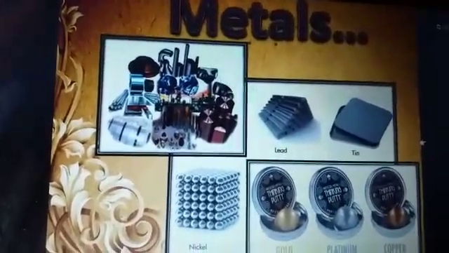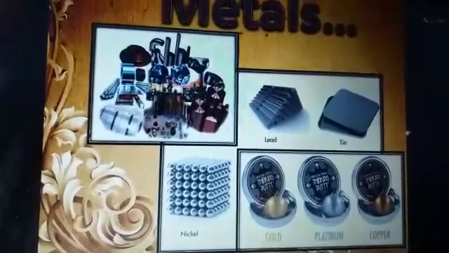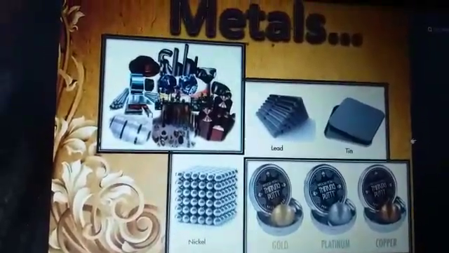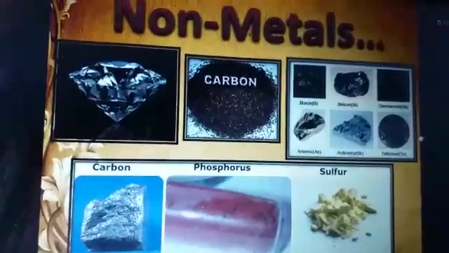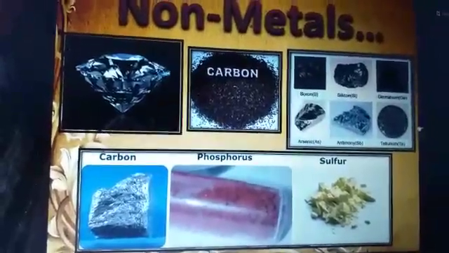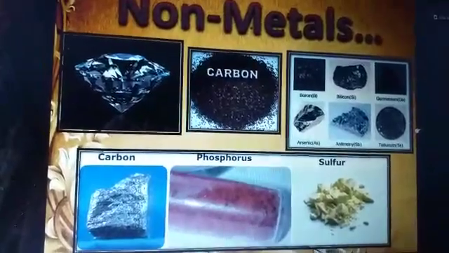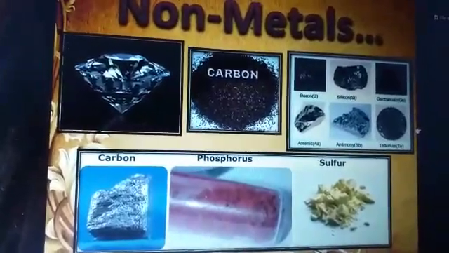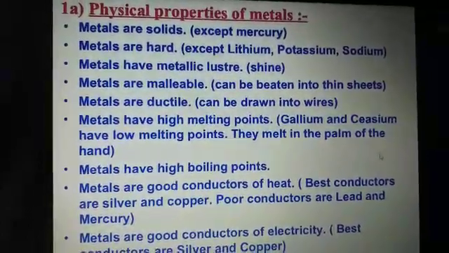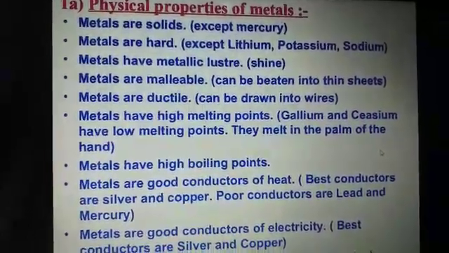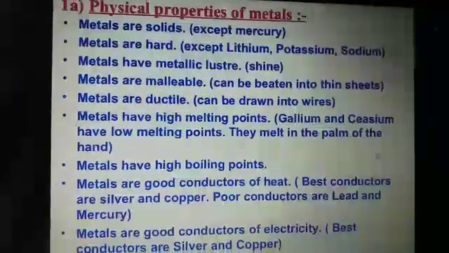So here we can see the figure. It's showing nickel, gold, platinum, copper, lead and tin. So these are the examples of metals. Similarly, you can see some of the non-metals here like carbon, graphite, boron, sulfur, etc. are some examples of non-metals. So students, metals and non-metals are distinguished based on some of their properties. So there are physical properties also and chemical properties.